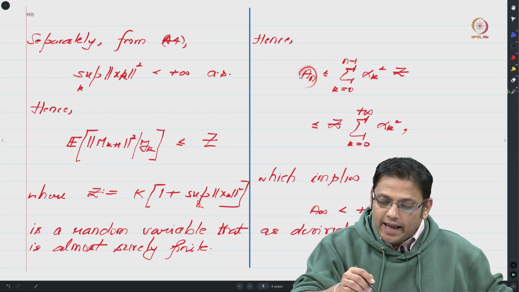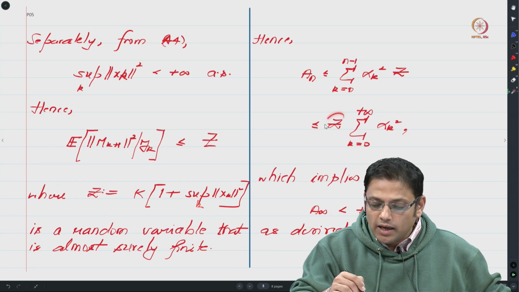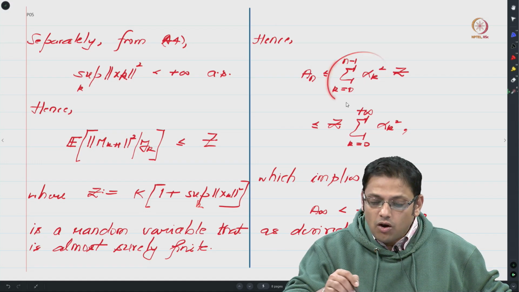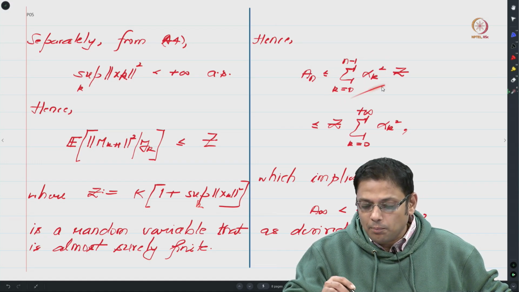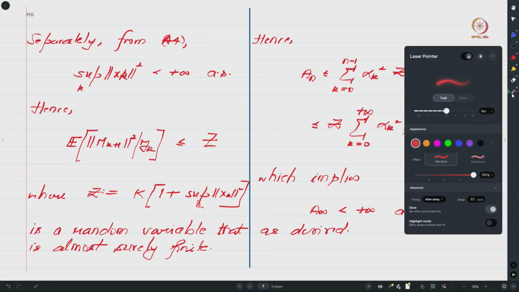So we can conclude that an is upper bounded by sum of alpha k square times z, and since this z does not depend on k, we can pull it out and write it as z times the sum of these expressions, and since these are non-negative terms, this sum can be upper bounded by sum of alpha k square where k goes from 0 to infinity, and we have presumed that these step sizes are chosen such that this quantity over here is less than infinity, which implies that an is upper bounded by a bounded random variable, almost surely bounded random variable for every n, right.